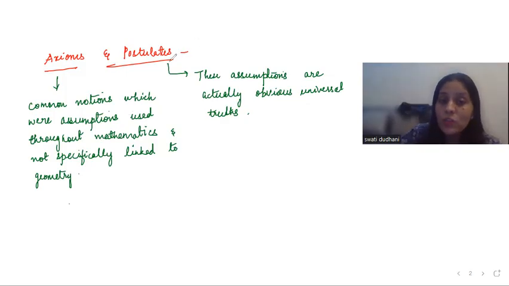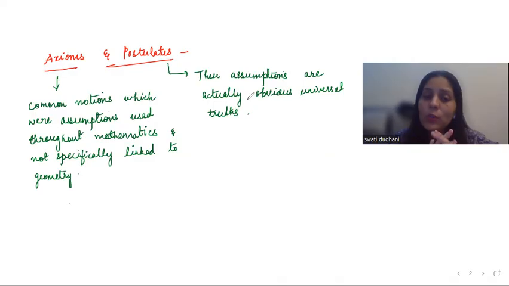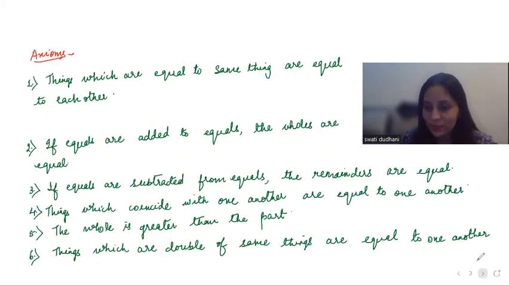And what about postulates? These assumptions are actually obvious universal truths. So postulates are nothing but universal truths. When I read the axioms and postulates, you will think that they are so easy, basic statements. So let's see what the axioms are first.